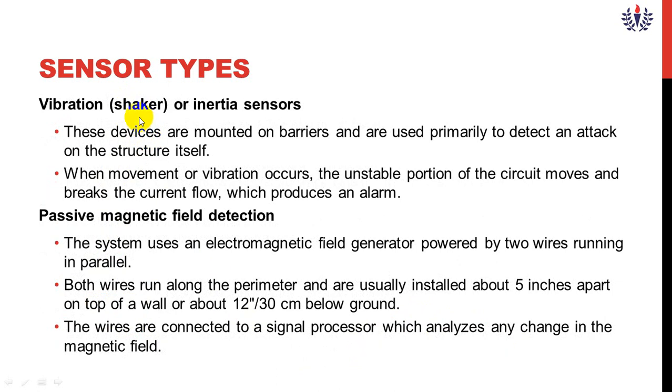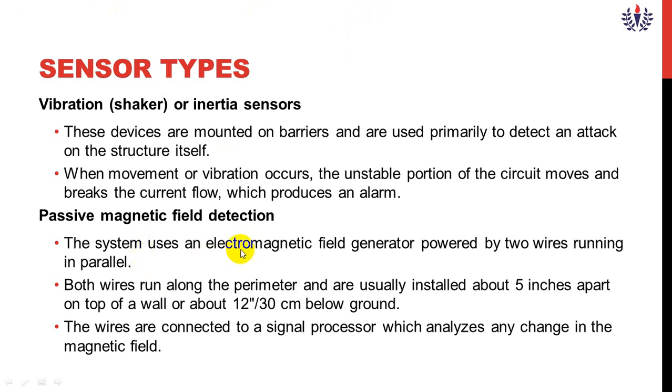The vibration sensor is also called a shaker or inertia sensor. These devices are mounted on barriers and are used primarily to detect an attack on the structure itself. When movement or vibration occurs, an unstable portion of the circuit moves and breaks the current flow, which produces an alarm. And the seventh one is passive magnetic field detection.